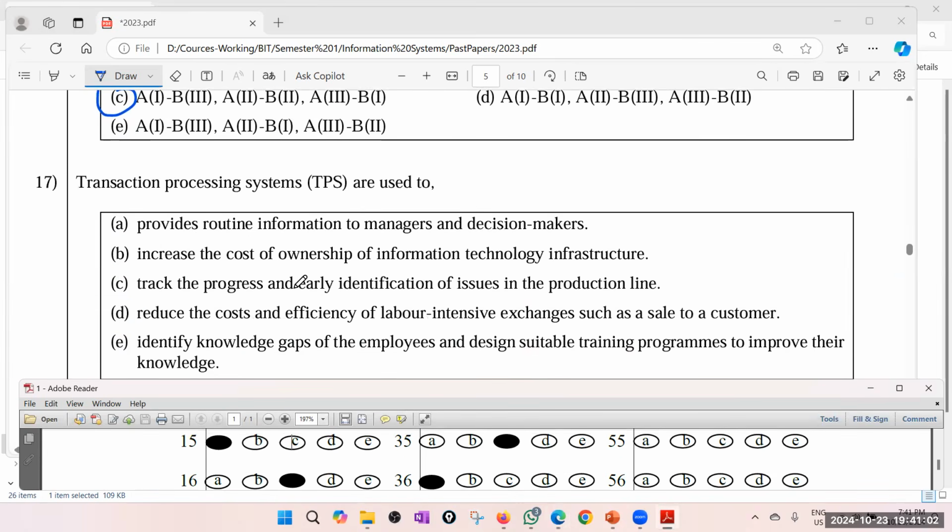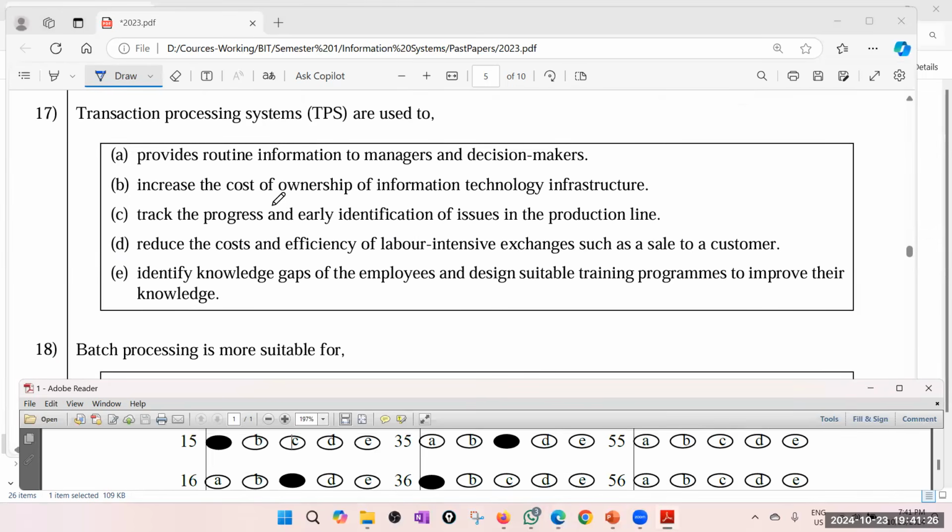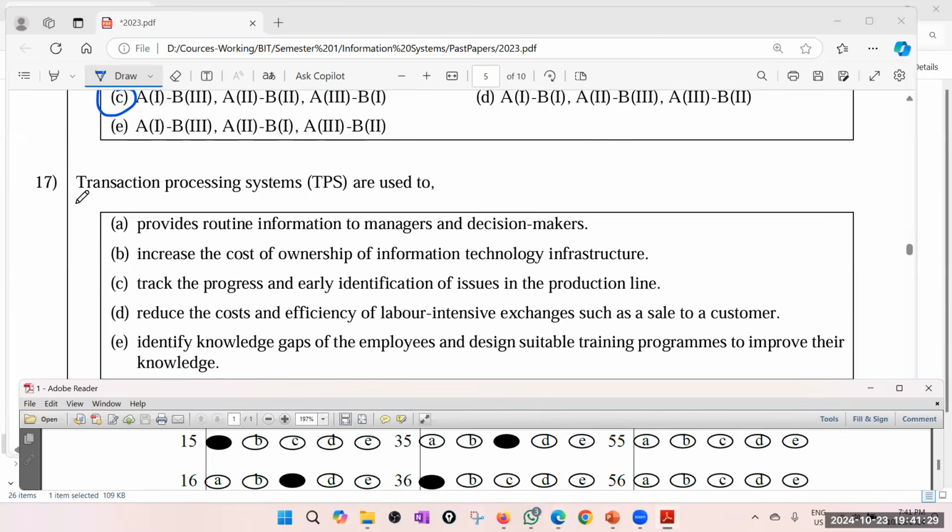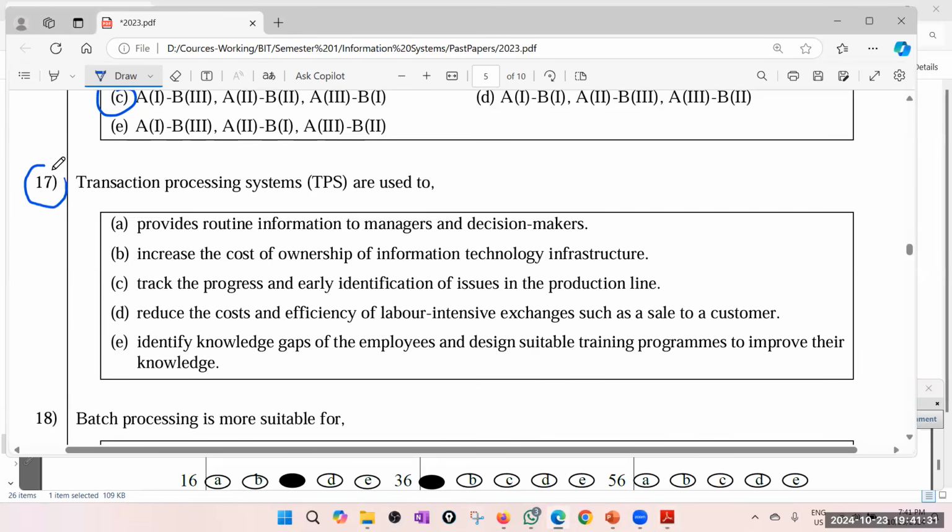Can see so far I'm 100%. I had one or two fuzzy things, still I managed to get it. Actually, I'm looking at this paper for the first time. I have never gone through this paper before. Sometimes I just go through it about 5 minutes before the class. Today I got late, therefore I never had a chance to look at the paper. So anyway, this is a very simple paper compared to other papers. Other papers, when you get into 17, at least there are 5 fuzzy questions.